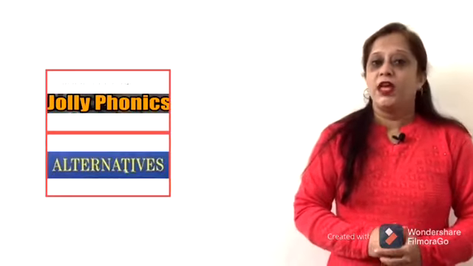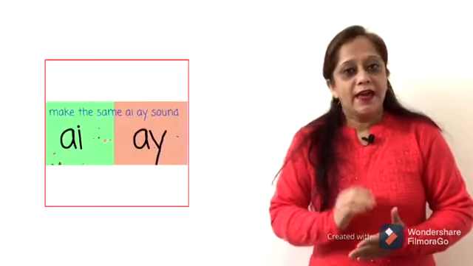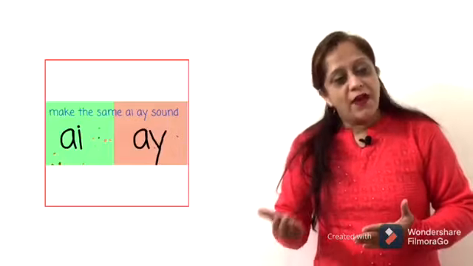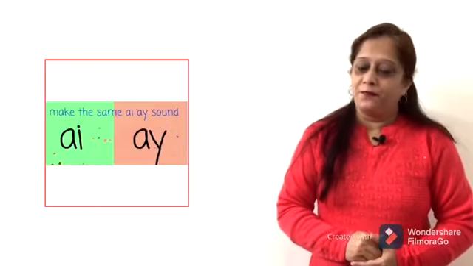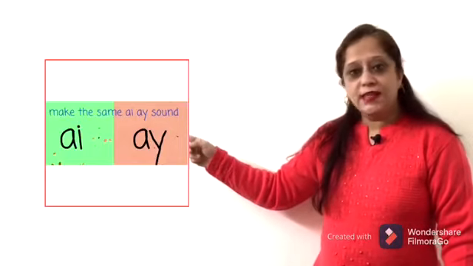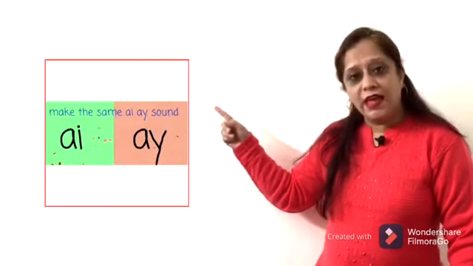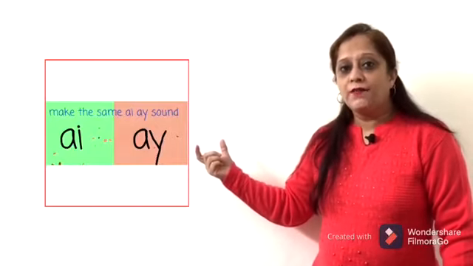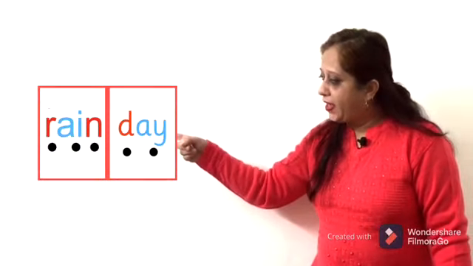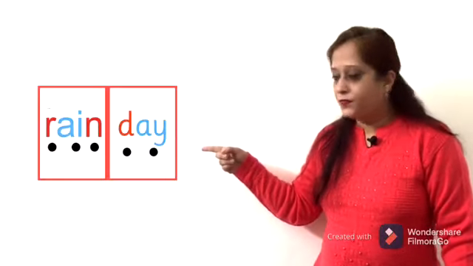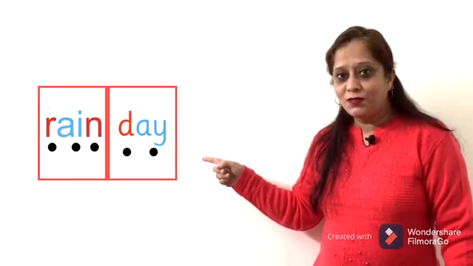For example, you have learned that AI has the sound A. Same, AY also has the sound A. Both are giving you the sound A. Just have a look at examples. Rain, day. Both are giving you the A sound.